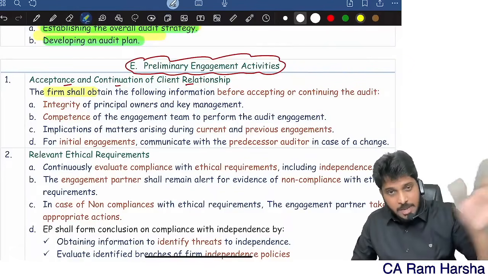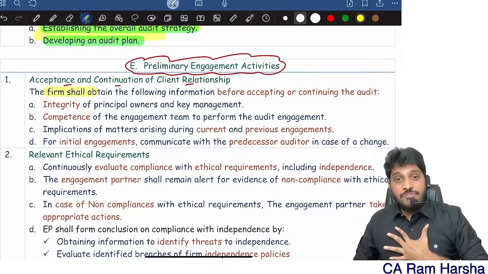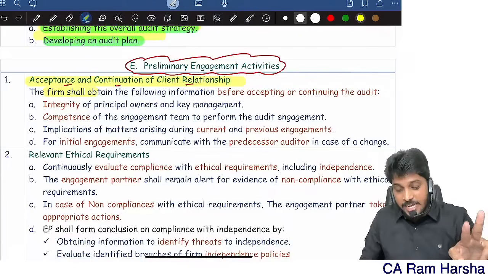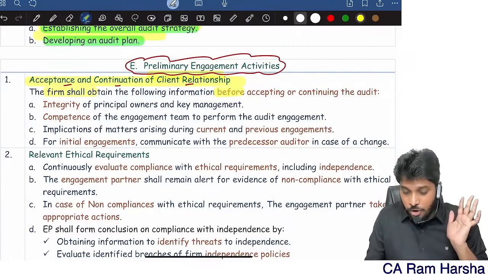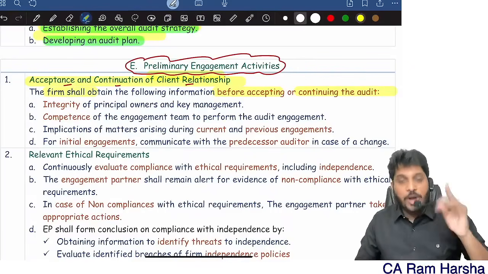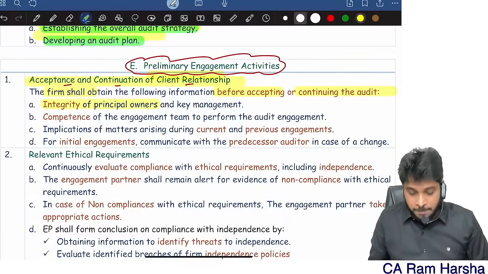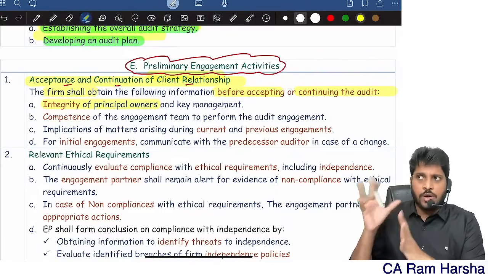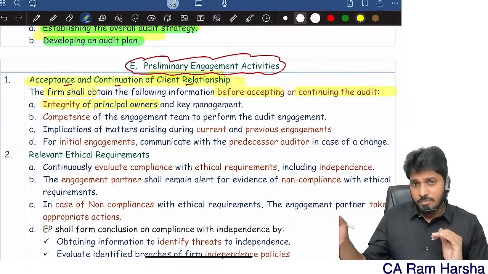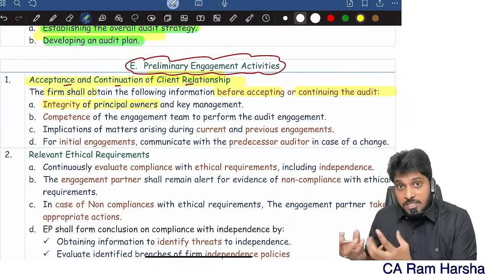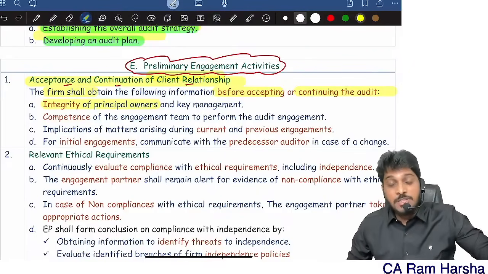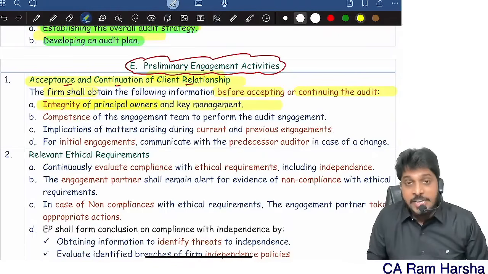If any of these three proposals came to you, what does a firm have to consider? Those points are covered under acceptance and continuation of client relationship. Before accepting or continuing the engagement, you need to get four points. Integrity of the owners. Look at their integrity. How are they? Are they honest people? What is their reputation? How far are they honoring accounting standards? What are their business practices? How is their treatment of the auditors? Discussing with previous auditors. All that comes under integrity of the principal owners.